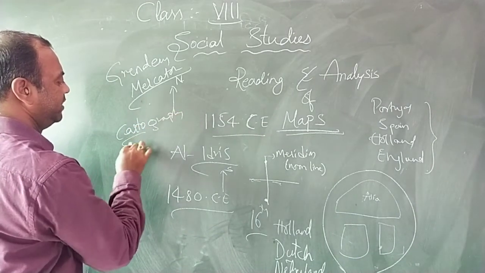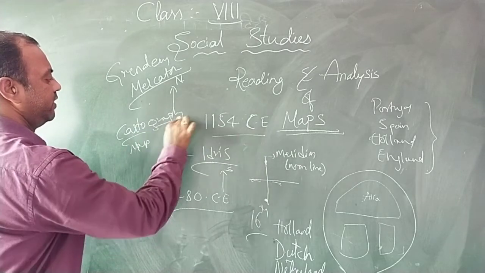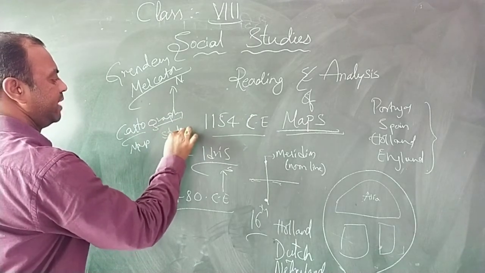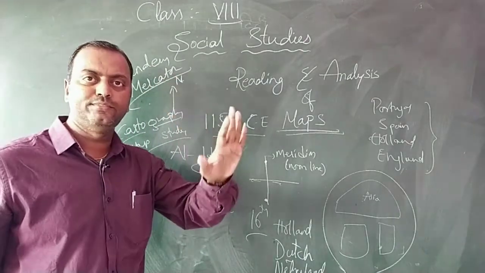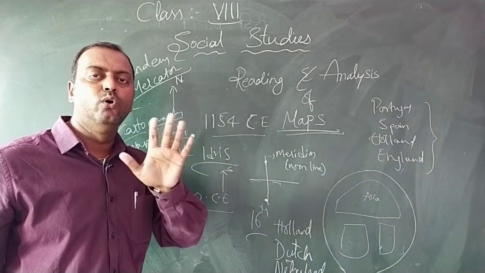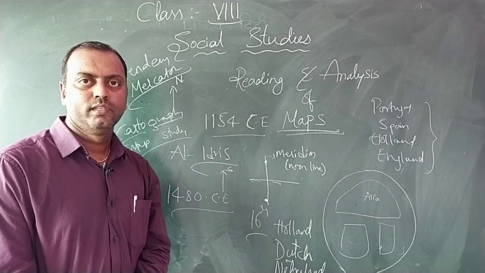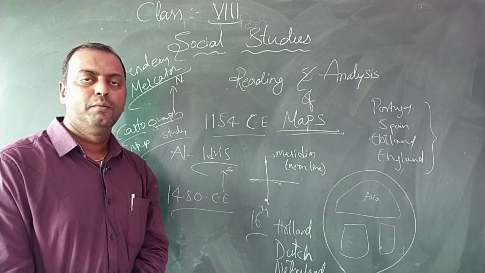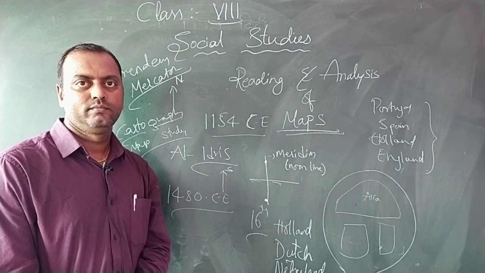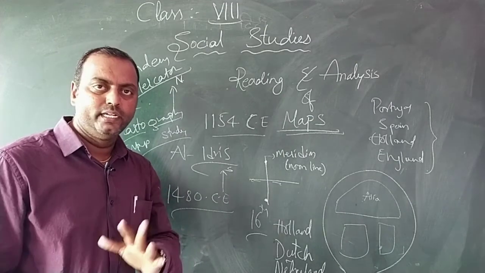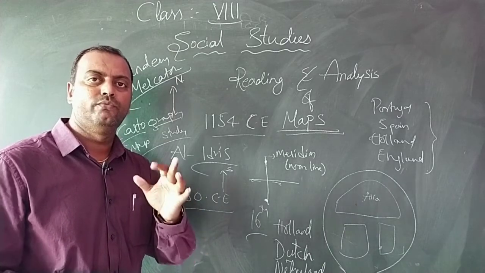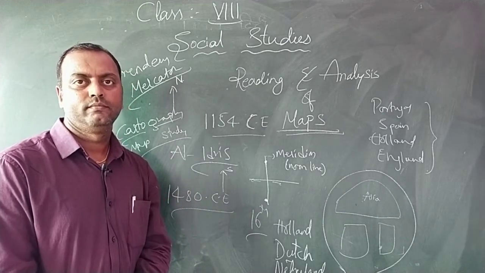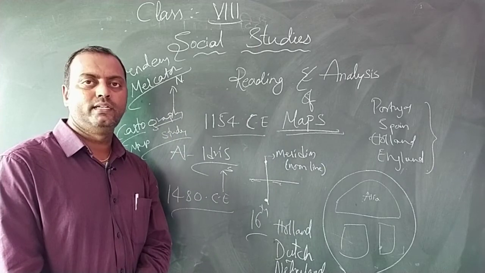Carto means maps, graphy means study. The study of maps is called cartography. So he studied the earlier maps and made original work on maps, which is famously called the Mercator projection. To date, we follow the same Mercator projection in making or drawing a map. What is this Mercator projection?